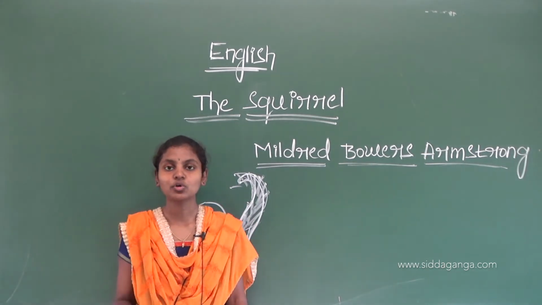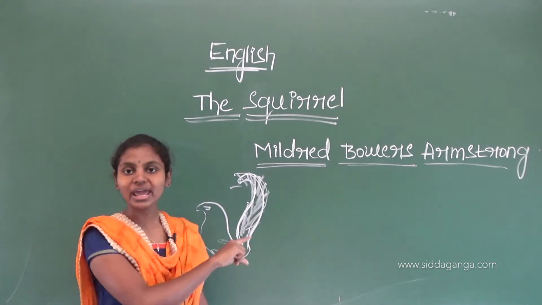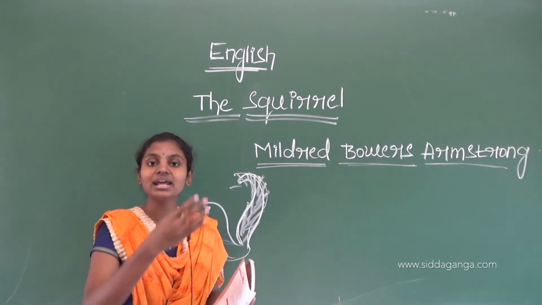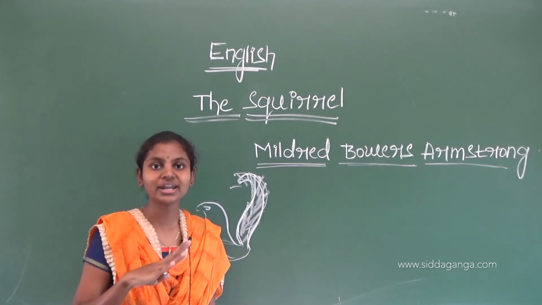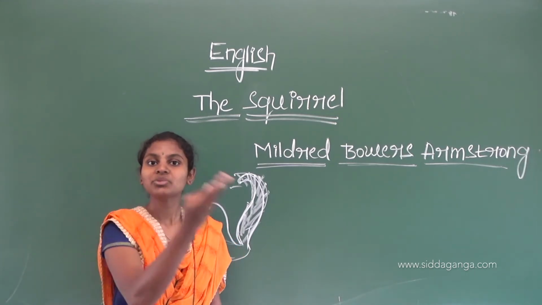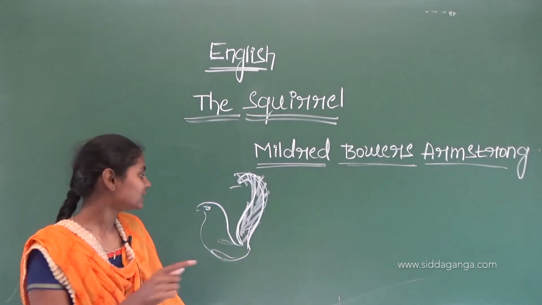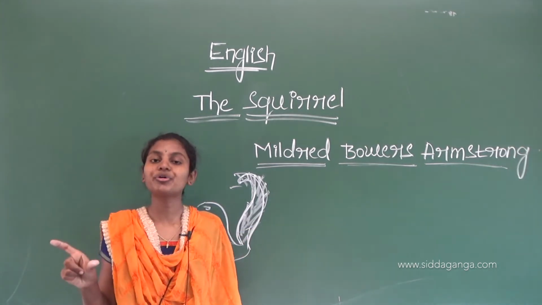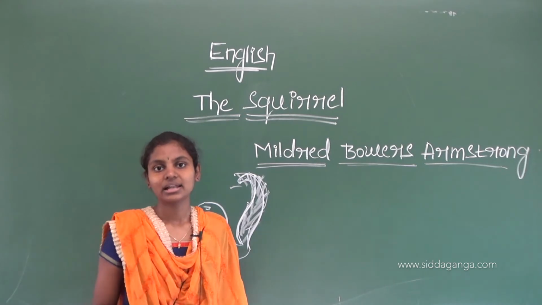Understood? She is comparing its body hair to an overcoat because it is bushy and very big, so it can protect the squirrel from atmospheric conditions. The poet says its covering is like an overcoat and it is grey in color.